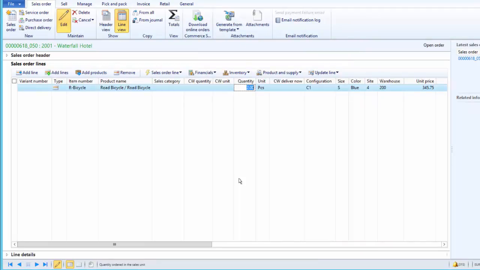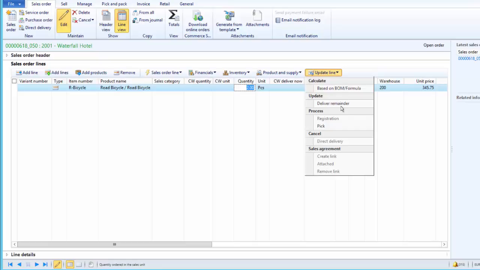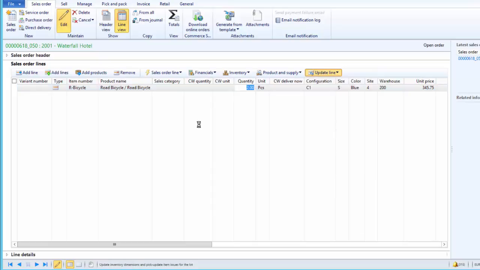The scenario here is that we have already purchased this item and it is already within our warehouse, but somehow it is not updated in our system, and we would like to deliver it to the customer, and we would not like to wait till it gets updated in the system. So in order to do that, we will try to pick the product.